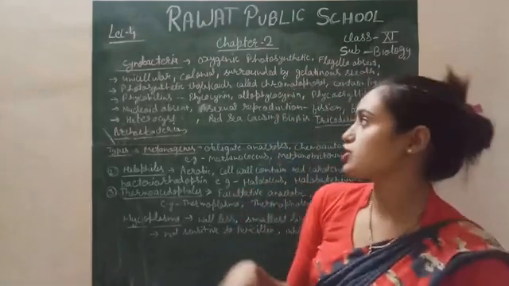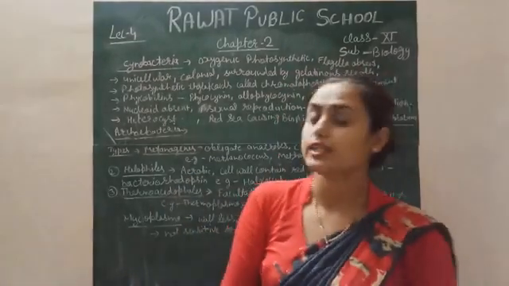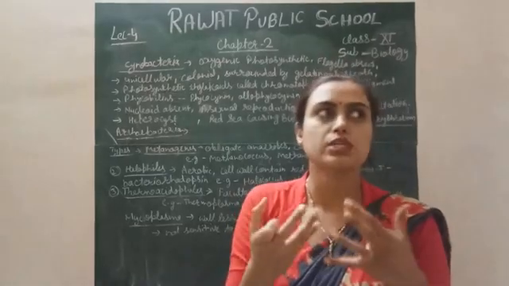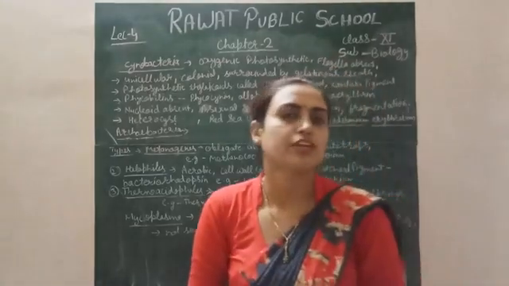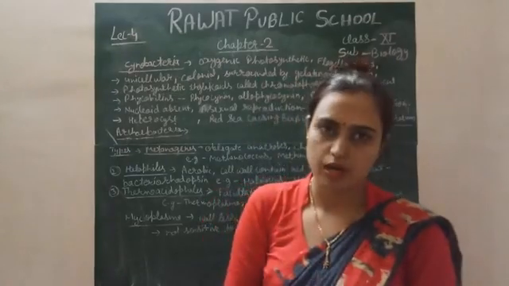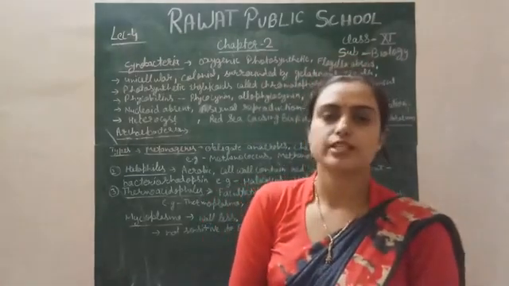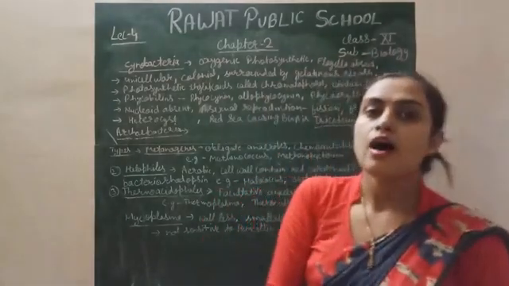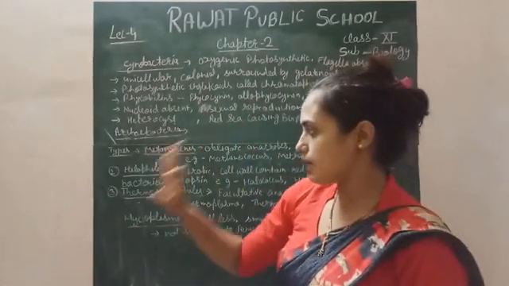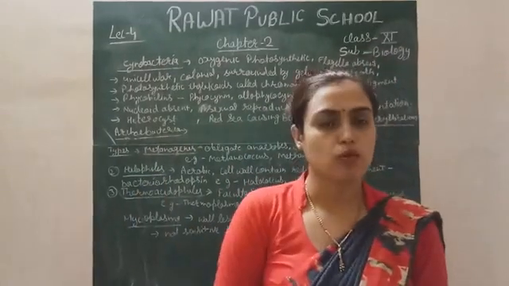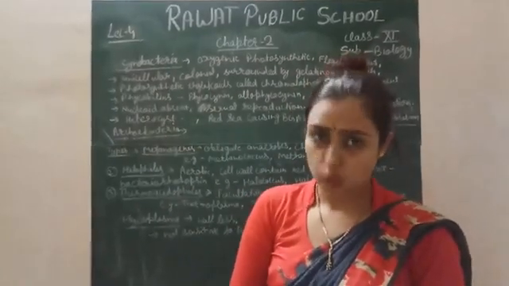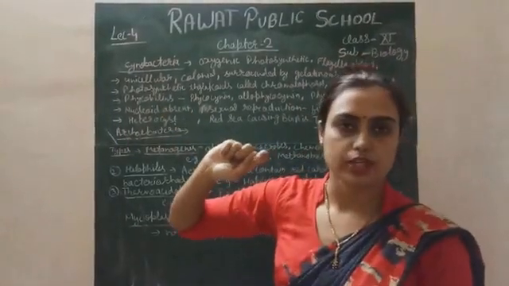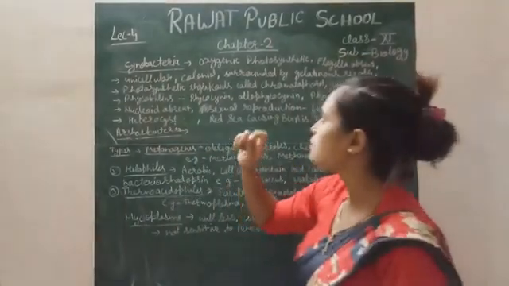But bacteria have a special quality. We know that they always survive in colonies. They cannot survive freely. They cannot survive singly. You can say that solitary forms of bacteria are not present. They are always present in colonies in every kind of bacteria, whether they are cyanobacteria, archaebacteria, or mycoplasma. All are present in colonies only. Because they are bacteria, obviously, they are unicellular and prokaryotic organisms simply, right?